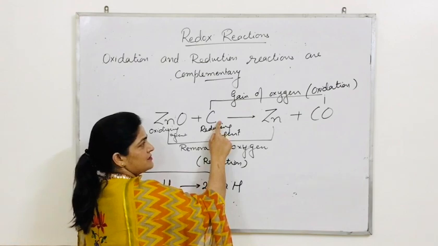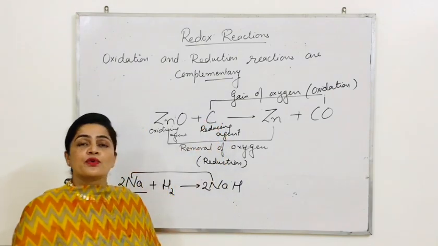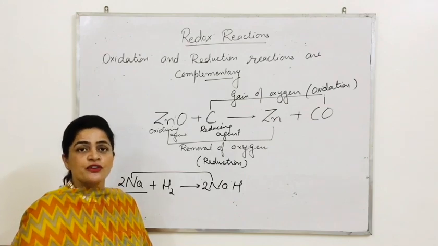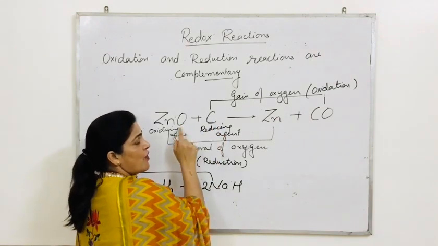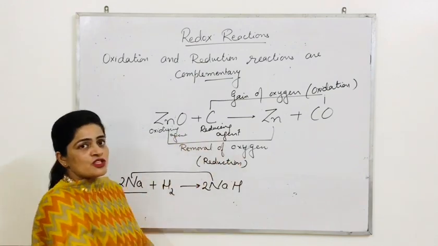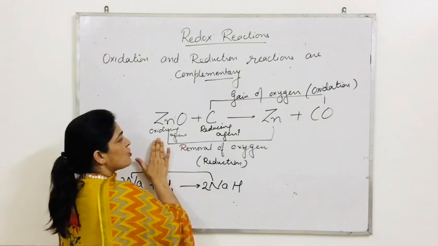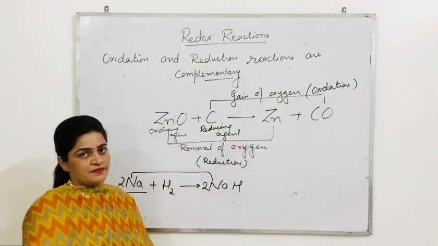Reducing agent is a substance that helps in reduction, that helps in removal of oxygen. Okay, it's a reducing agent because it's helping in reduction. And why is it called oxidizing agent? Because it is supplying oxygen.